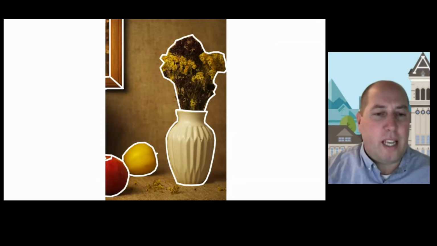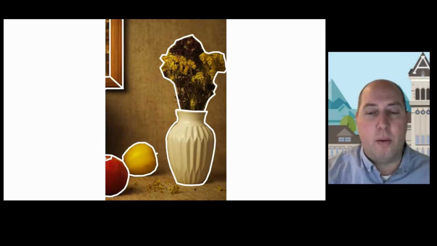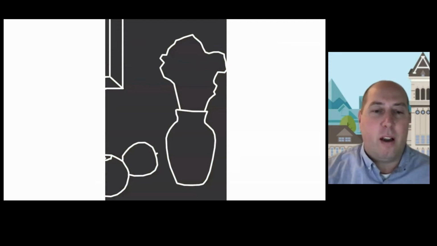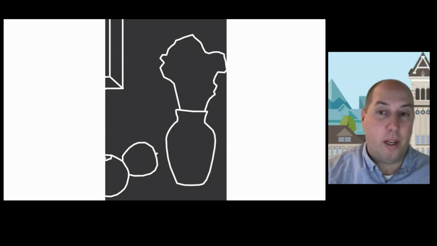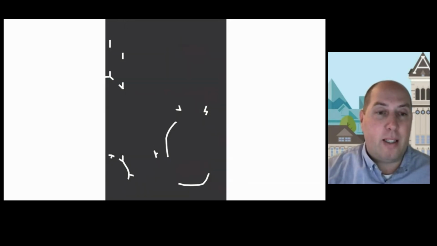So our initial examination of this scene is done by identifying corners, edges, and distinct shapes. This gives us the high-level context for the objects in question. And even in the absence of the detail and the color, we can very often determine what those things are, or at least how they go together. If we were to take this outline and remove significant portions of that outline and focus primarily on the places where elements intersect or where shapes are very distinct, we would see that many of the shapes and intersections that we use to identify objects are remarkably similar to the strokes that make up human writing and text characters.